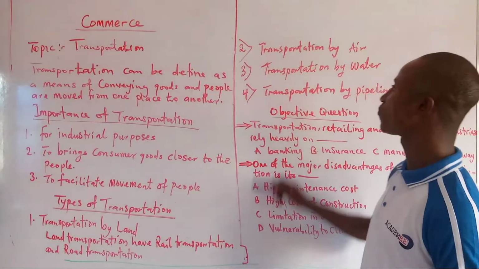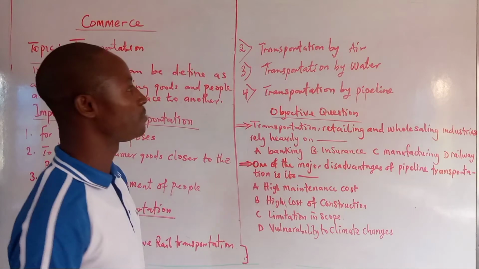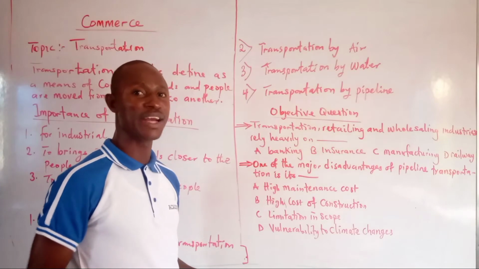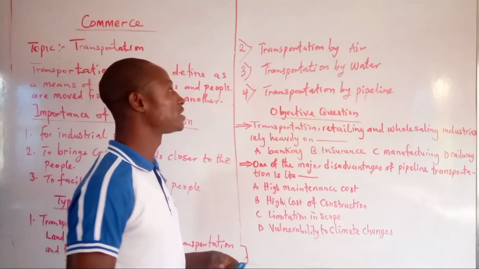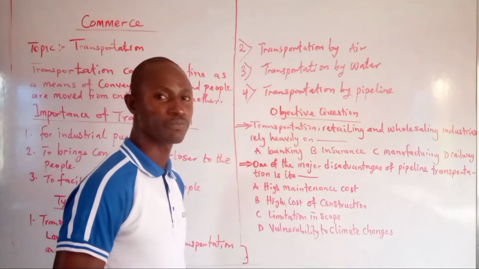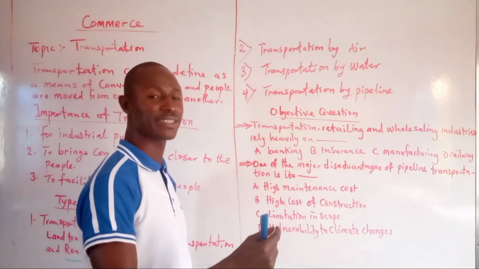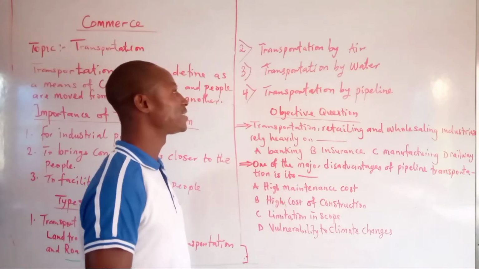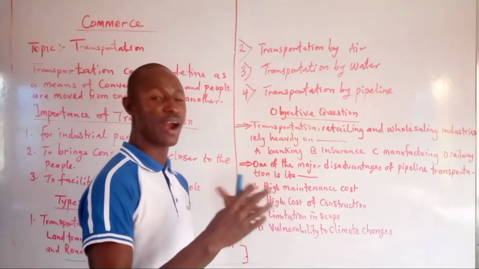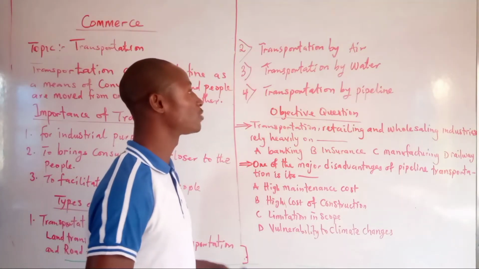Then we also have transportation by air, which is another type of transportation. We use it when we have fragile goods that we need to carry from one place to another. Transportation by air is the fastest means of transportation. It helps our goods reach quickly wherever we intend to send them. When we talk about air, we are referring to the sky, where the odour will not affect the movement of the goods and passengers.